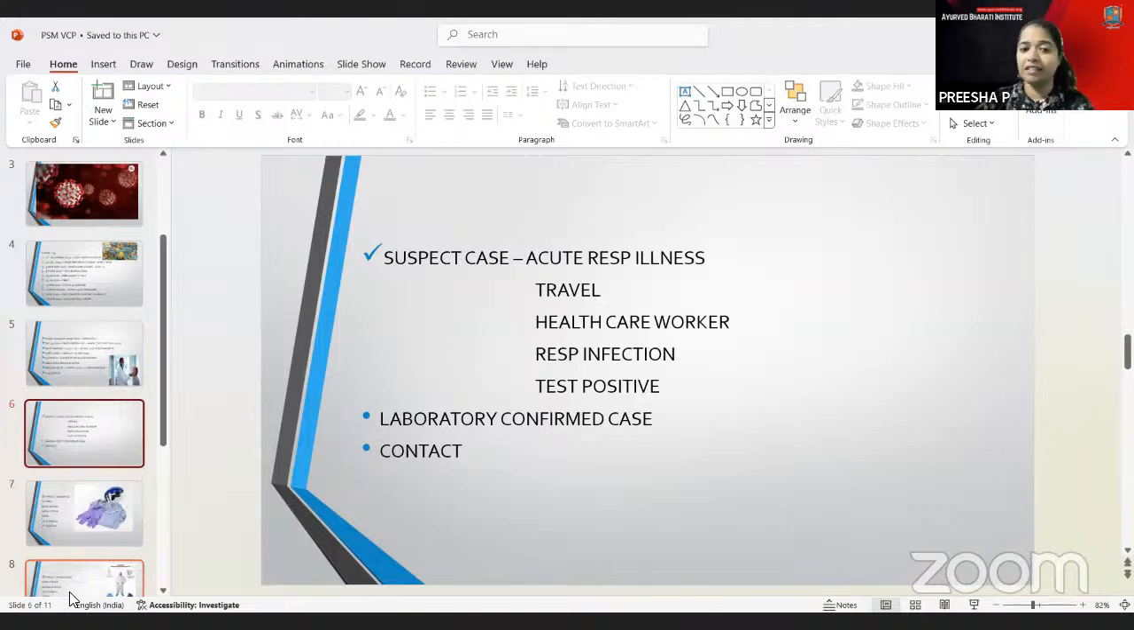For suspected cases, you have symptoms like acute respiratory illness and a travel history, and healthcare workers were always suspects. Respiratory infections were there, and test positivity cases were also there. In some cases there were laboratory confirmed cases, and you have the contact cases also.